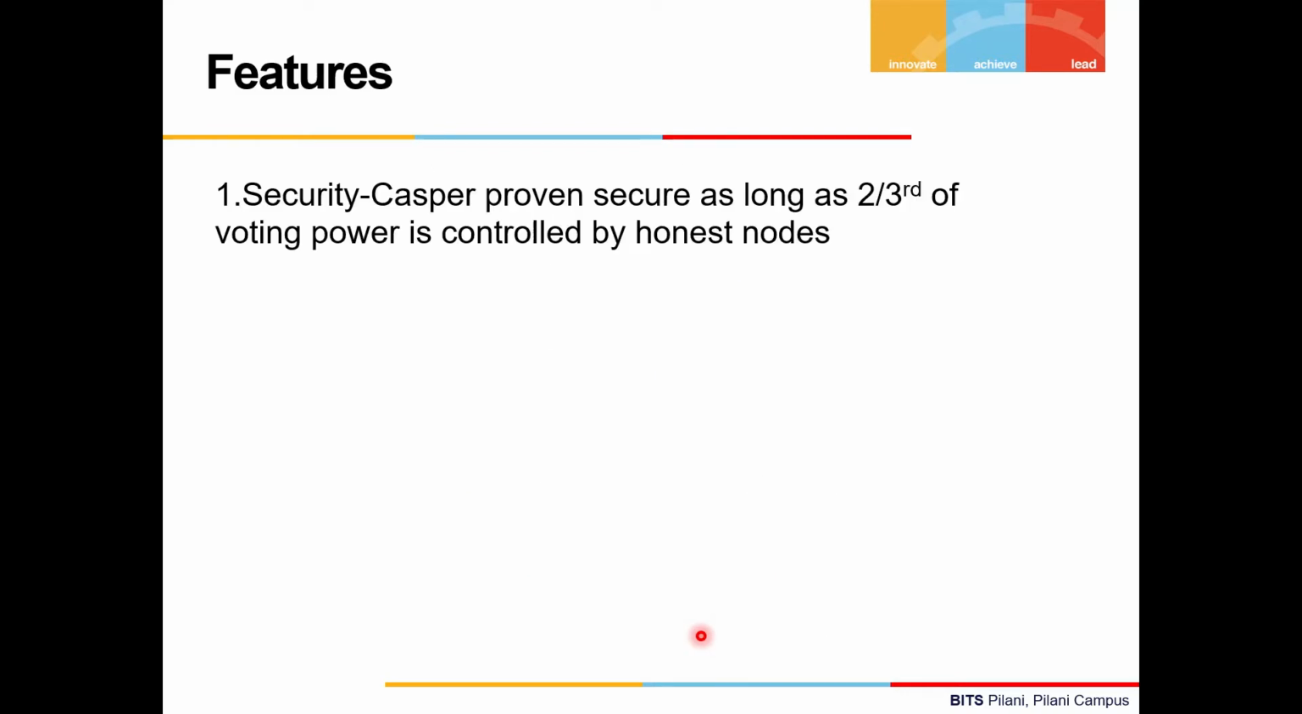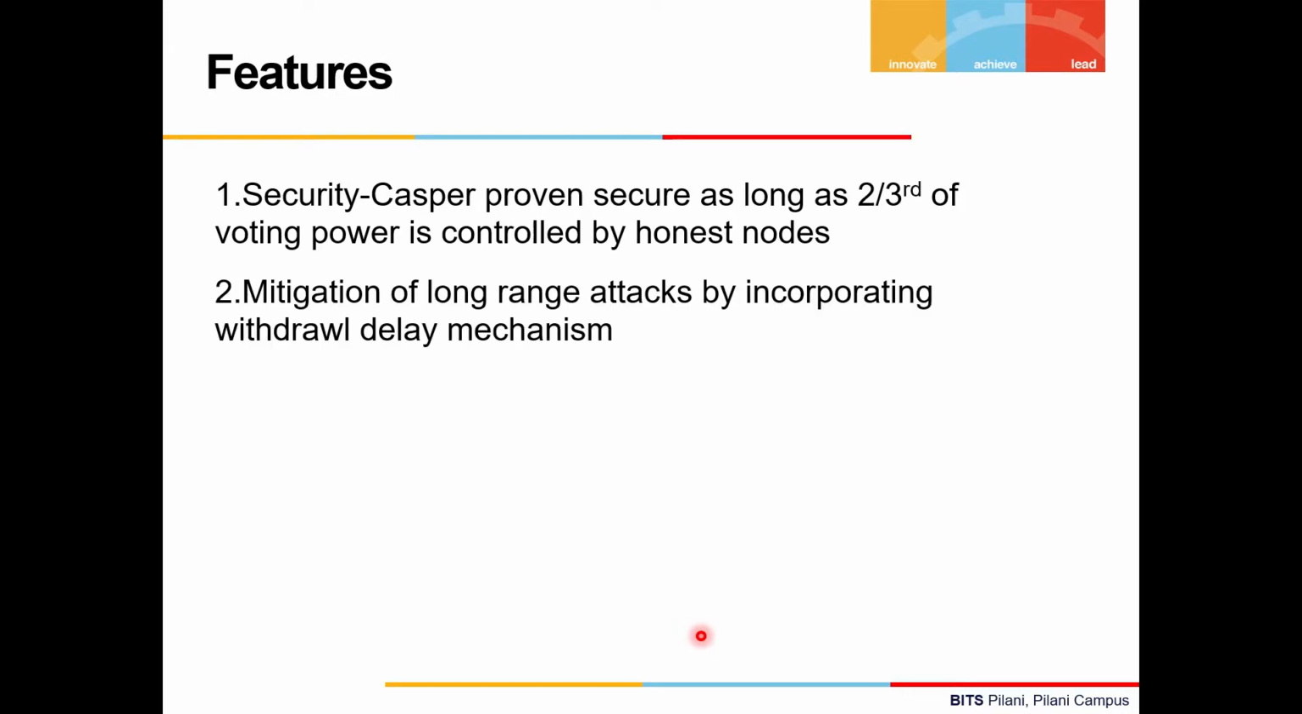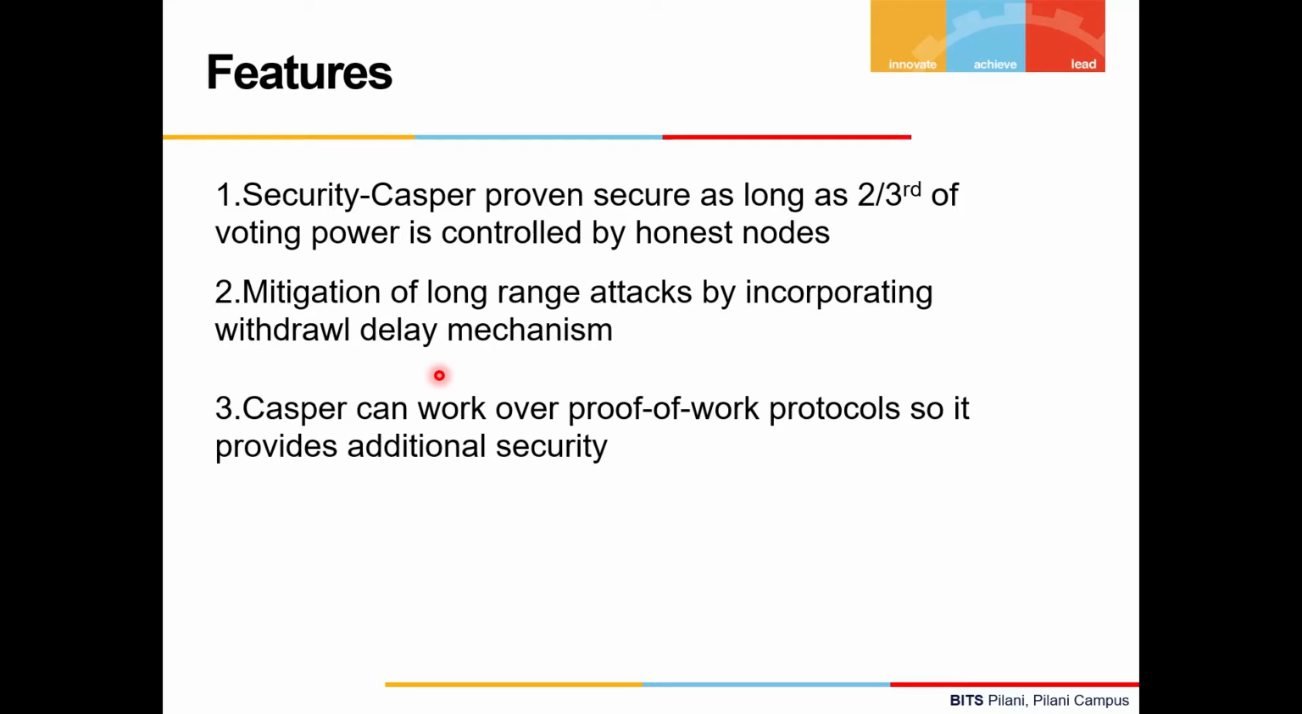Features of the Casper protocol include: first, security. Casper is proven to be secure as long as 2/3 of the voting power is controlled by honest validators. Second, it mitigates long-range attacks by incorporating a withdrawal delay. A withdrawal delay is when a validator has to wait for a long period of time before the deposit can be withdrawn. As Casper can work over proof of work protocols, it provides additional security to the underlying chain.